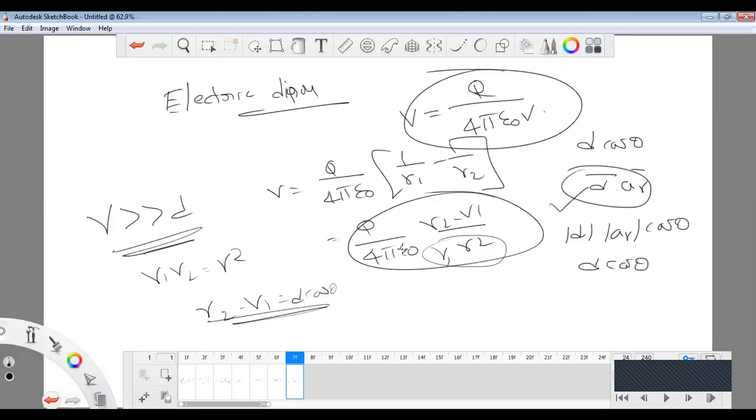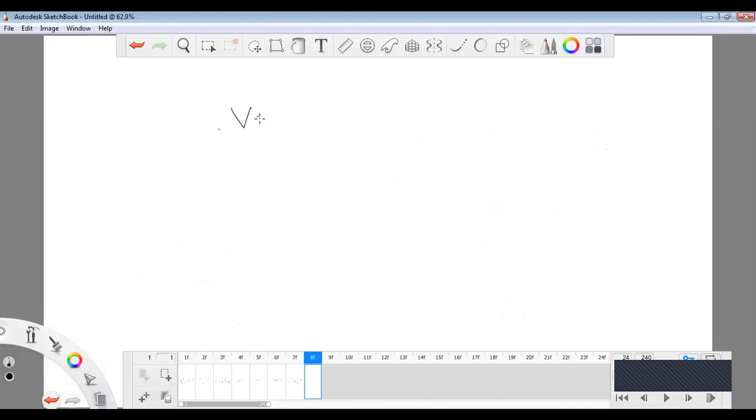So we have Q into D bar dot AR bar by 4 pi epsilon naught R square. This QD bar is rewritten as P bar. So the final equation becomes V equal to P dot AR bar by 4 pi epsilon naught R square.